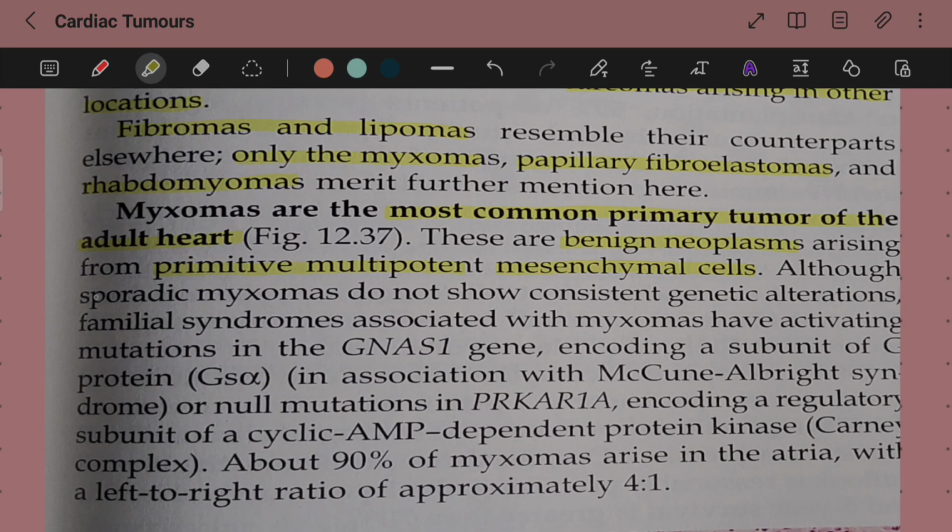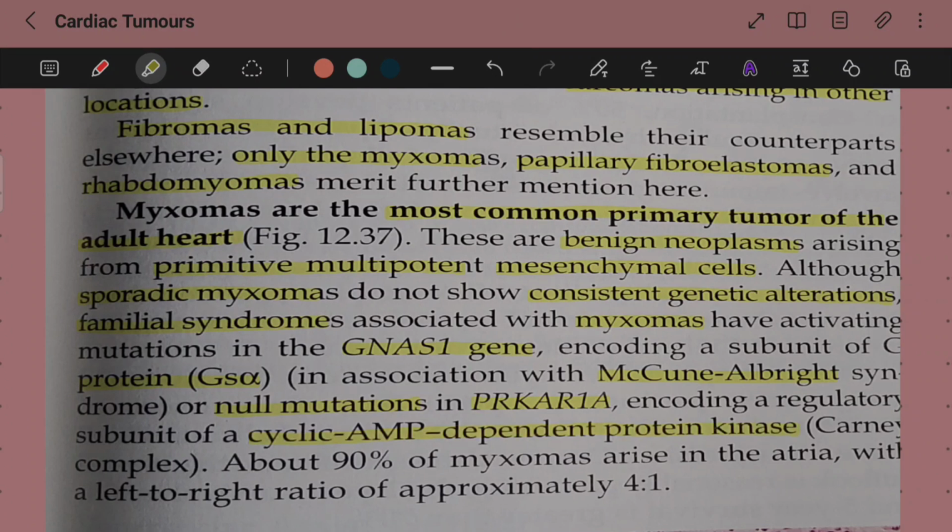Mind it. Although sporadic myxomas do not show consistent genetic alterations, familial syndromes associated with myxomas have activating mutations in the GNAS1 gene encoding a subunit of the G protein, that is Gs alpha, in association with McCune-Albright syndrome, or null mutations in PRKAR1A encoding a regulatory subunit of the cyclic AMP dependent protein kinase.